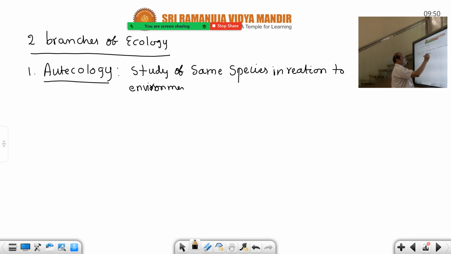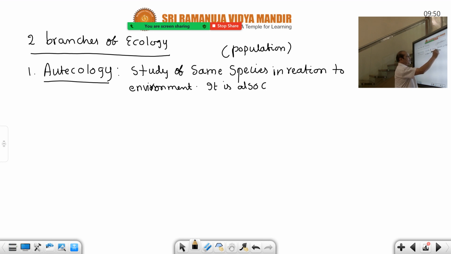What is that other definition, do you know? Instead of species, you can also add population. The study of population in relation to environment. What is the definition of population? A group of the same species is called a population. So the study of population in relation to environment is also autecology. This branch is also called species ecology or population ecology.